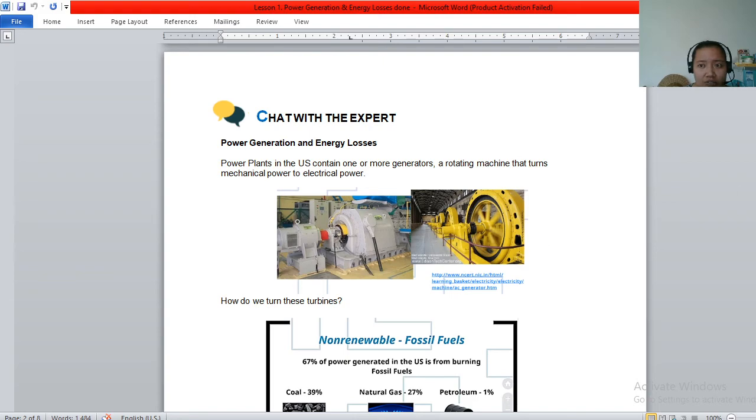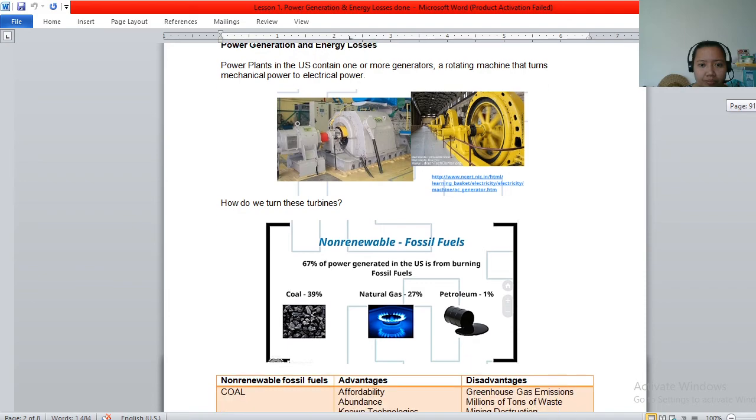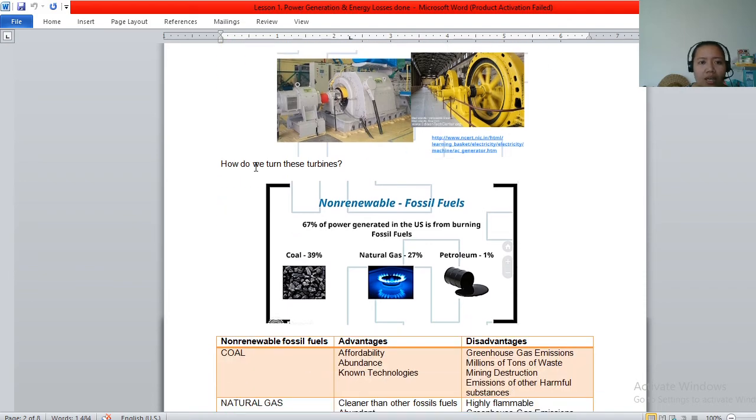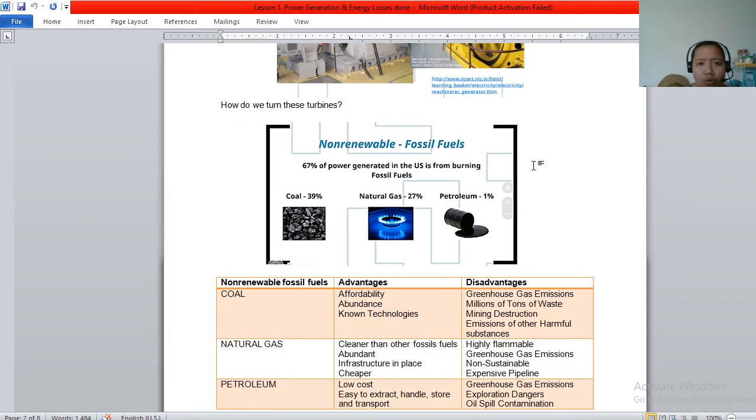These are sample pictures of power plants, like the use of generators, the rotating machines, the electrical power, and the mechanical power. And then how do we turn these turbines? So we have here our renewable fossils.